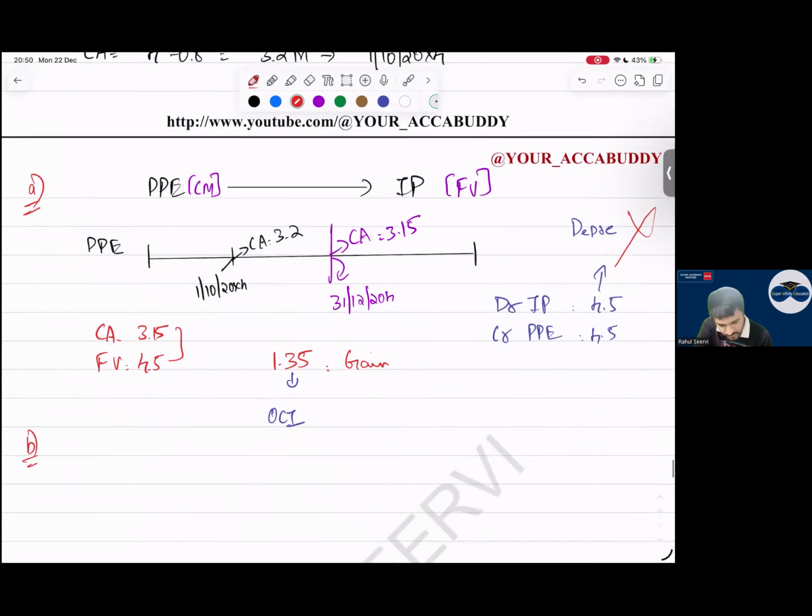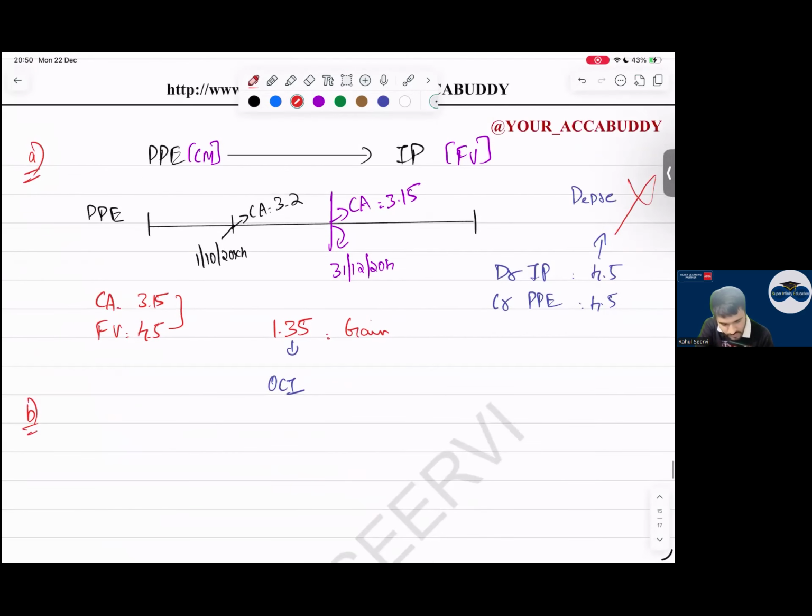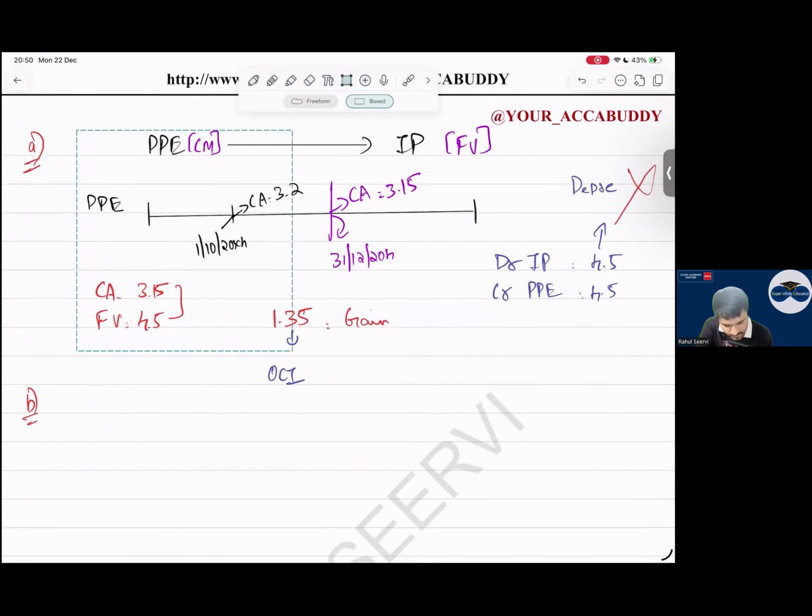What is the next question saying to you? If A applies cost model, can I say cost model if they apply? What will happen here?